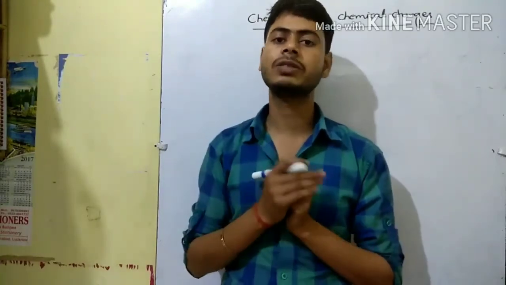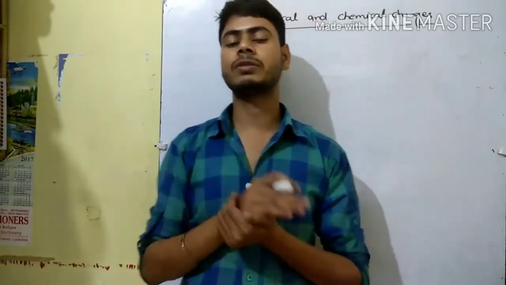In previous classes we have already discussed the different types of chemical changes and physical changes, and reversible and irreversible changes. A chemical reaction is also a chemical change in which one or more than one new substance is formed.